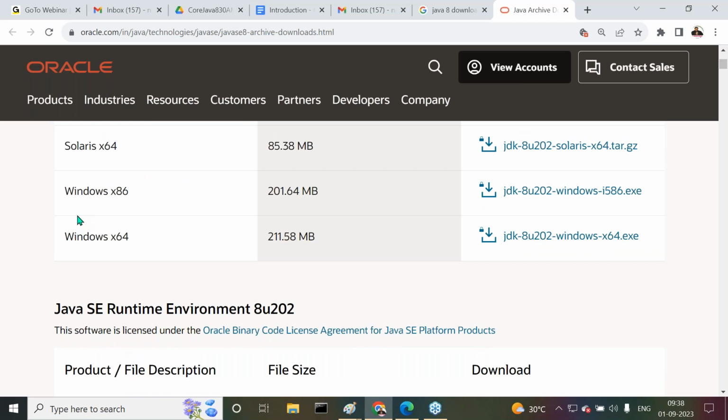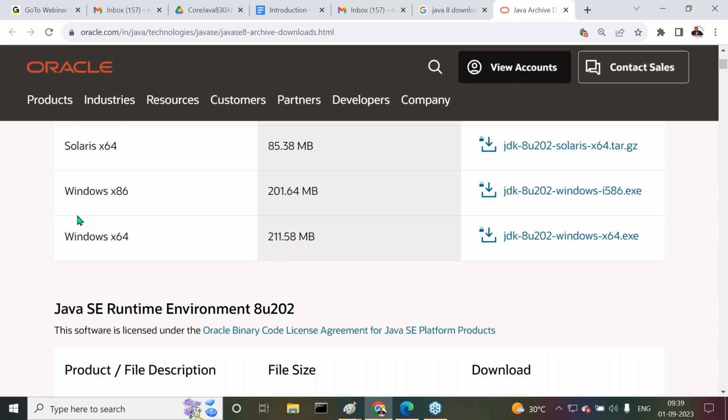But my question is very simple. If it is platform independent, why are they providing so many Java softwares with respect to the operating systems? If Java software is platform independent, why are so many softwares provided for Windows and these other operating systems? Then one link should be sufficient for all the operating systems, or not? One Java software should be sufficient for all operating systems, or not? Answer my point: why are they giving so many different Java versions for different operating systems?